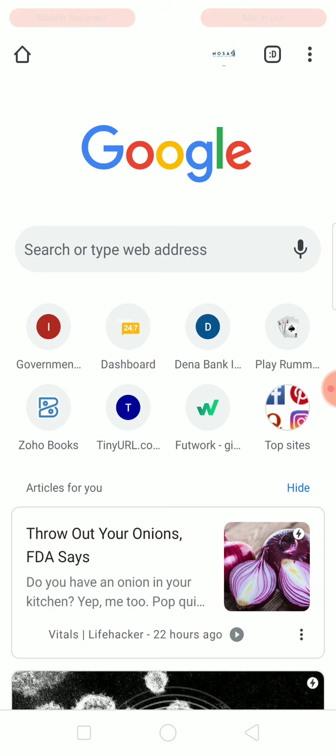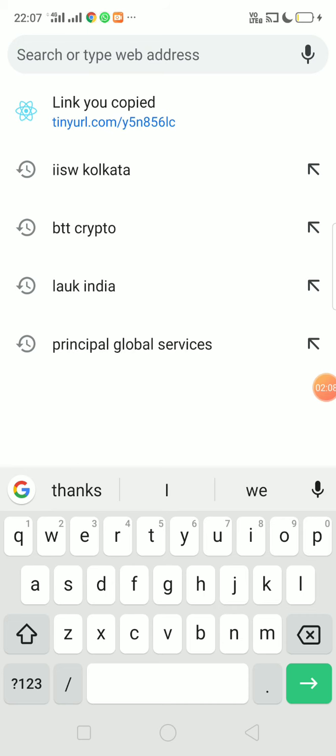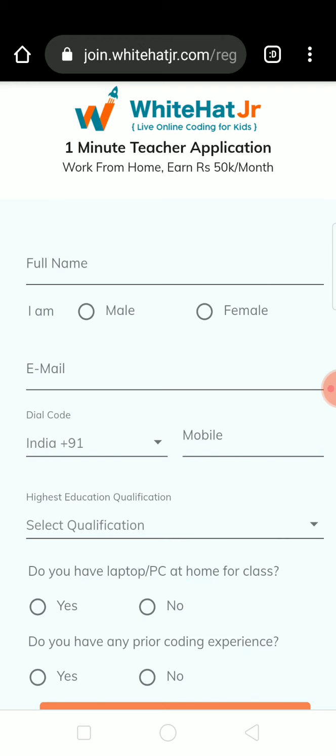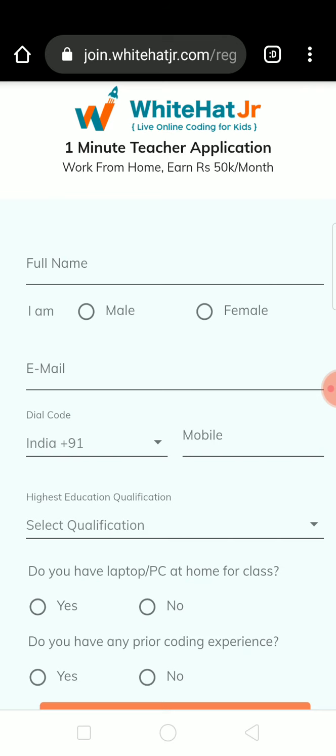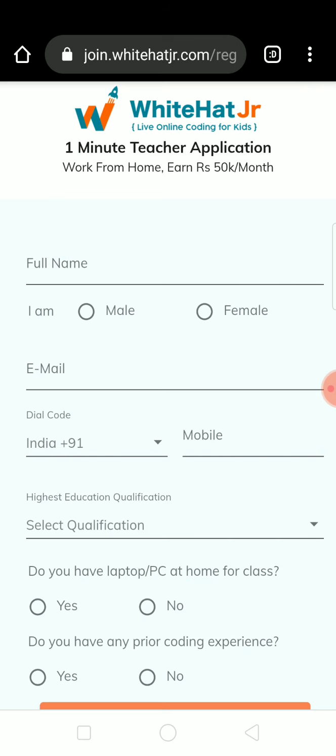For that, I'll click on the link and take you to the page. So this is the link. It will be provided to you as well. The leads just need to click on the link. Once they click on the link, they'll go to this website, a simple form, which is a 1 minute teacher application. White Hat Junior, live online coding for kids, work from home, earn rupees 50,000 per month.